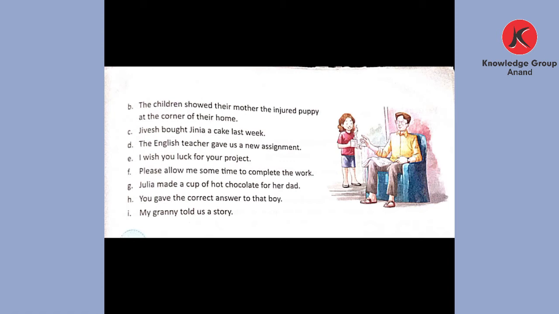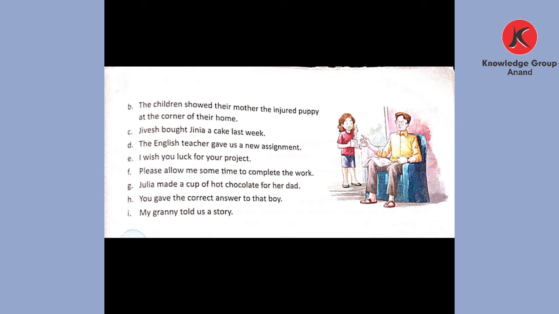Next sentence is please allow me some time to complete the work. Which is the indirect object? Me. And what do we have to underline? Some time, we have to underline. Next is Julia made a cup of hot chocolate for her dad.